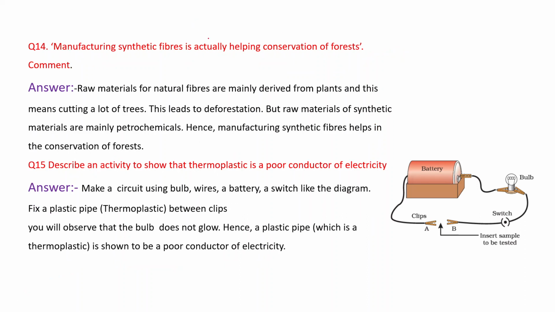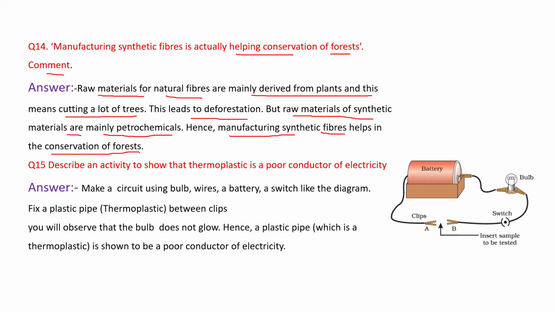Manufacturing synthetic fiber is actually helping conservation of forest. Comment. Answer is raw materials for natural fibers are mainly derived from plants, and this means cutting a lot of trees. It means if we use the natural fibers, we have to cut a lot of trees. This leads to deforestation. But raw materials of synthetic fibers are mainly petrochemicals, that is obtained from the petroleum. Hence, manufacturing synthetic fibers helps in conservation of forest.